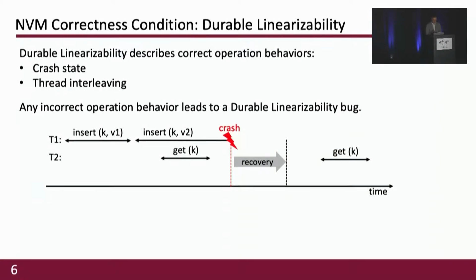If the get does see the effect of the second operation, it should preserve the all semantic, so the get after crash should return V2. This is one correct behavior. An incorrect behavior could be that the crashing insert fails to preserve the all semantic, then the get after crash returns V1, and this is indeed a durable linearizability bug.